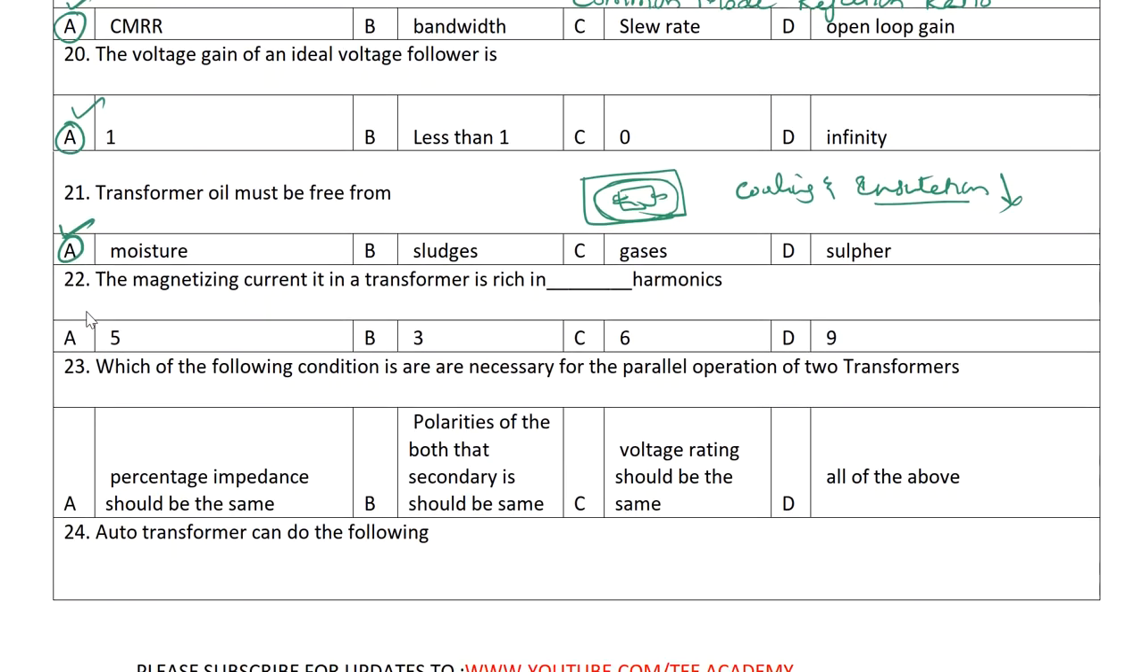Next one, the magnetizing current in a transformer is rich in dash harmonics. The magnetizing current in a transformer should be rich in third order harmonics. So the answer will be third order. If the magnetizing current is rich in third order harmonics, it will give a good sinusoidal waveform output voltage. So 3 is the answer. Other options are 5, 6, 9.